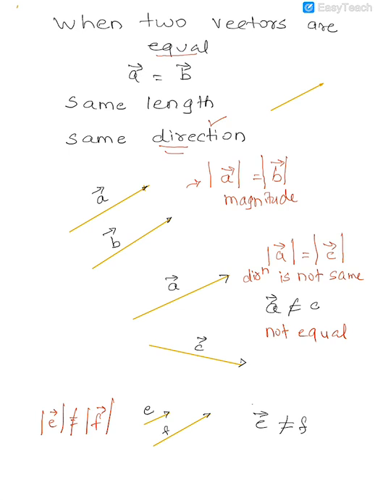So in other words, for vectors to be equal, the magnitude has to be the same and the direction has to be the same. Magnitude has to be the same and direction has to be the same. Then and only then would we say that the two vectors are equal vectors. So this is a simple concept of equal vectors.